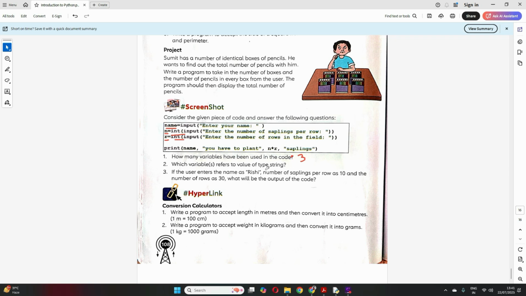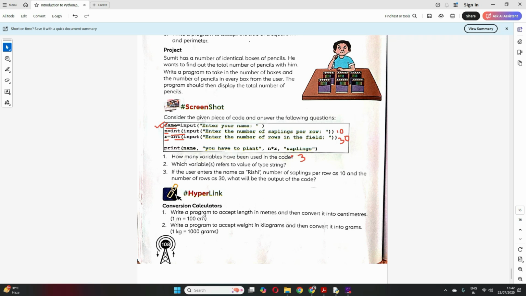Which variables refer to value of type string? So here, as I told you, name refers to string. When in an input statement you don't specify any data type, it is considered as string. Now, if the user enters a name as Rishi, so your name will be Rishi, number of saplings per row as 10, so this n will be 10, and the number of rows as 30, here your r will be 30, okay. What will be the output of the code? So output will be: Rishi, you have to plant 300 saplings. That will be the output, correct?